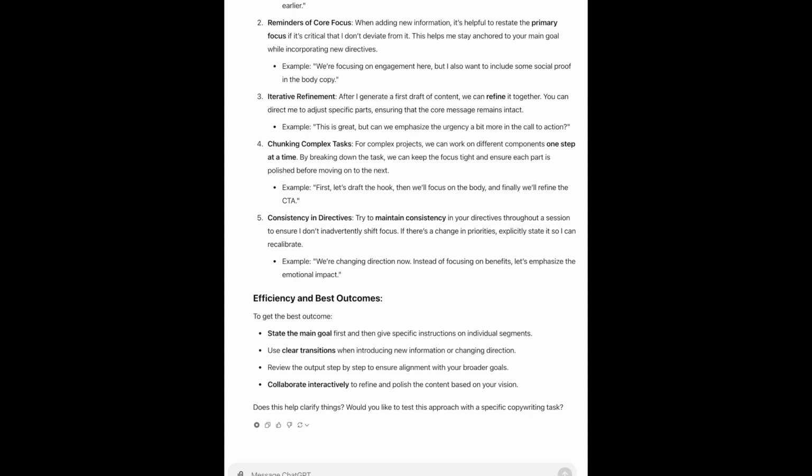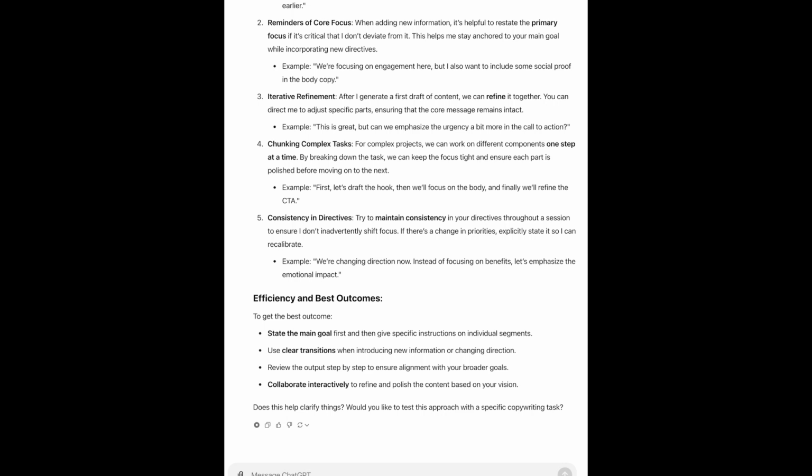5. Consistency in directives. Try to maintain consistency in your directives throughout a session to ensure I don't inadvertently shift focus. If there's a change in priorities, explicitly state it so I can recalibrate. Example, we're changing direction now, and instead of focusing on benefits, let's emphasize the emotional impact.